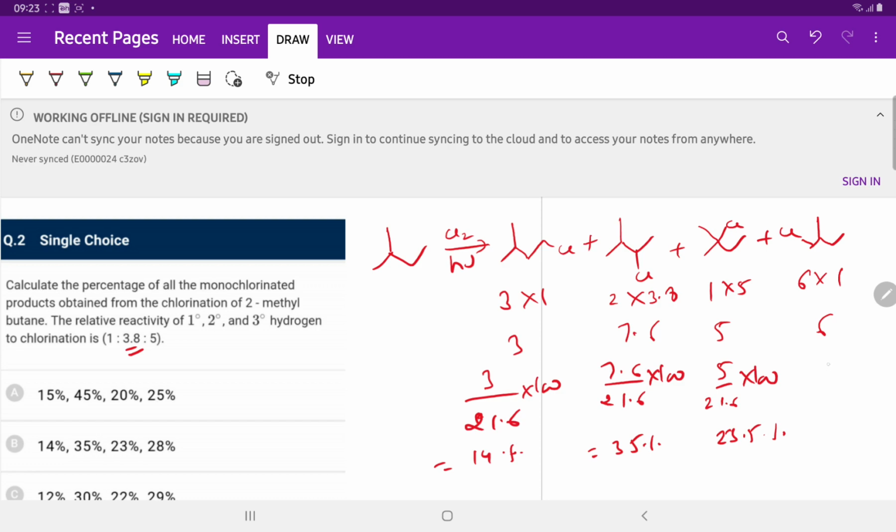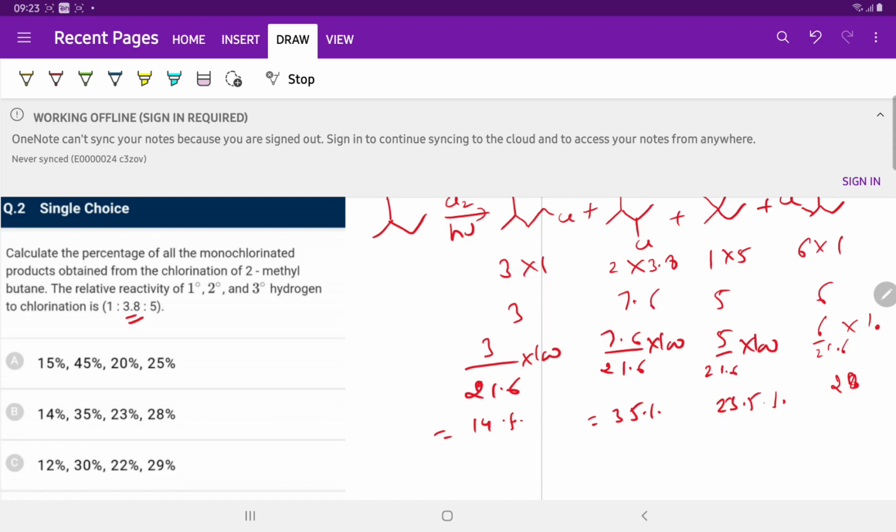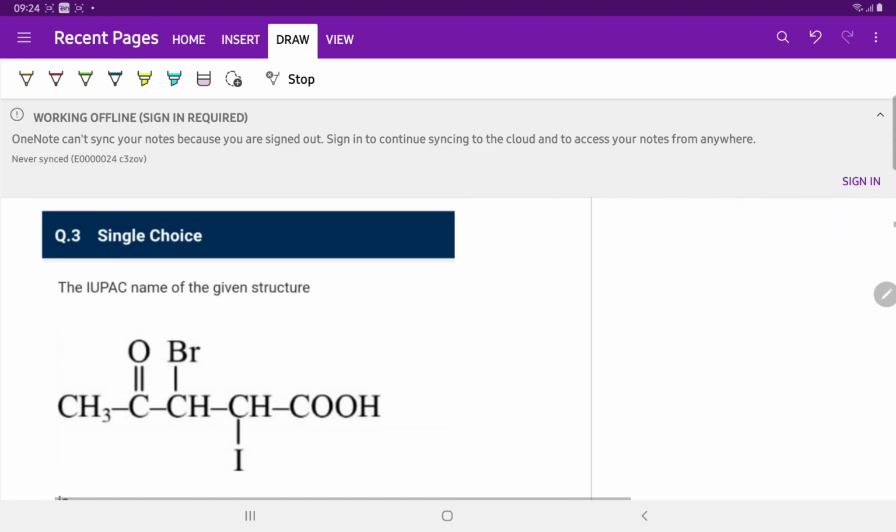And 6 upon 21.6 into 100 is 28%. So option B is correct: 14, 35, 23.5 and 28. Now we will move to the next question.